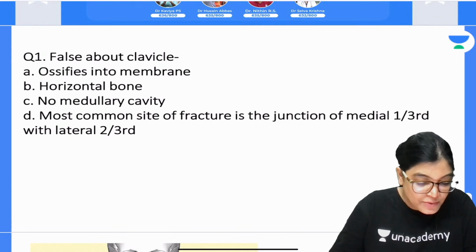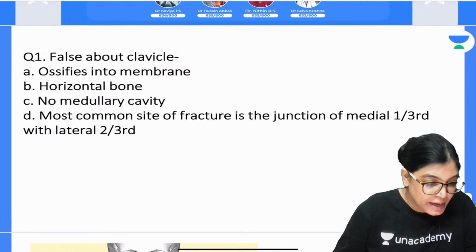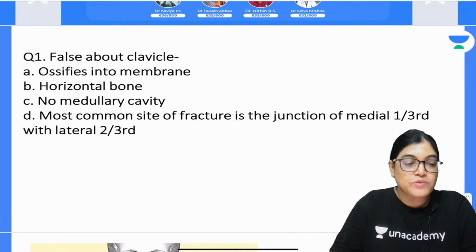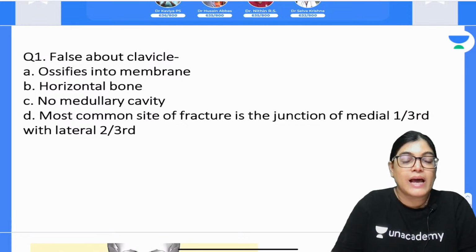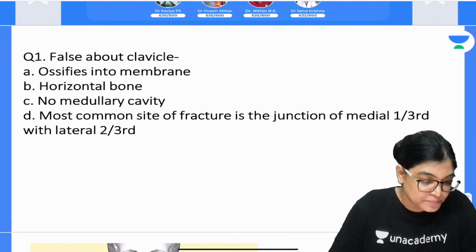Okay, so let's start. False statement about the clavicle. We have got 4 options and you have to tell me which of the following is a false statement, not a true statement, about the clavicle. Ossifies in membrane, horizontal bone, no medullary cavity. Most common site of fracture is the medial 1/3 and lateral 2/3.